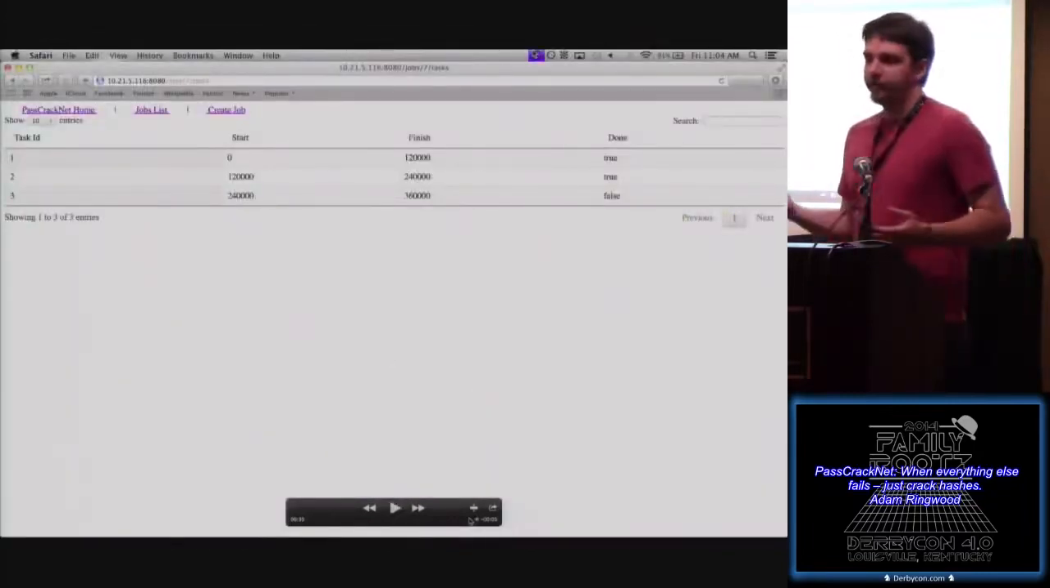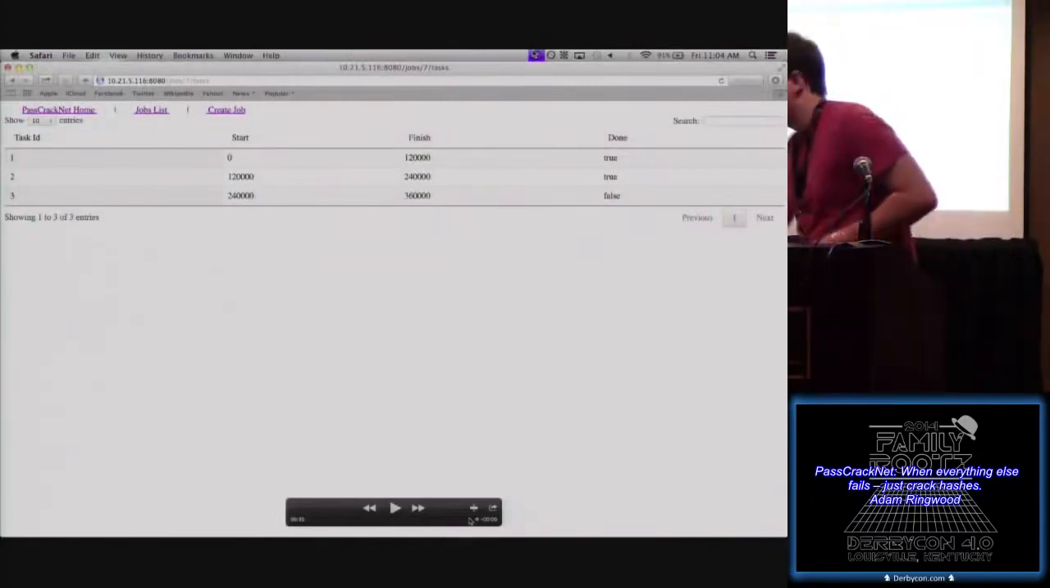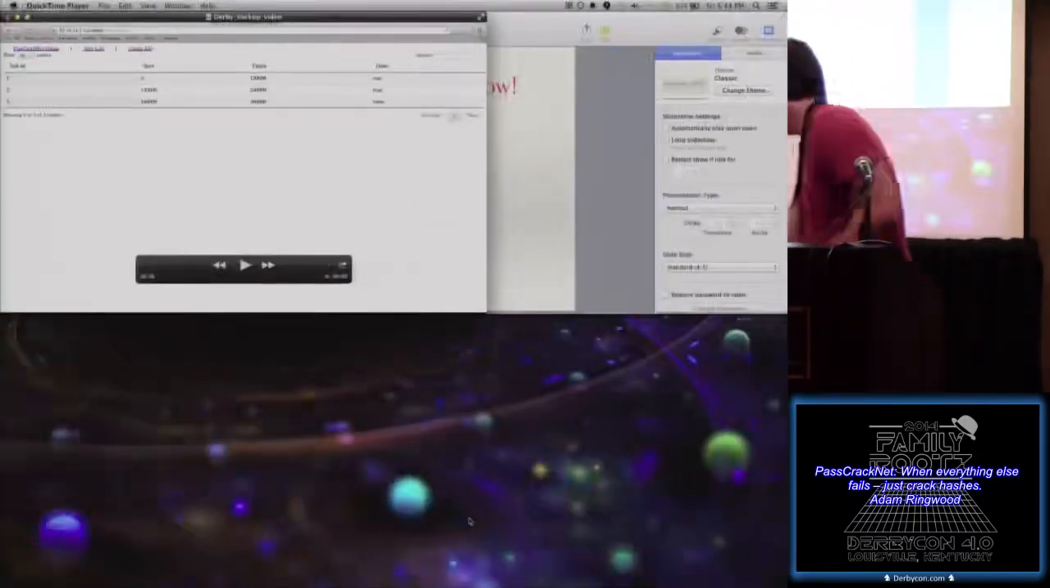And so that's pretty much an overview of it. It's a small, simple program. It does what it does well. That's kind of the goal.